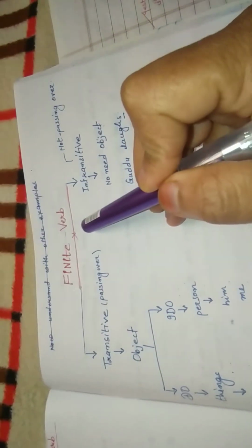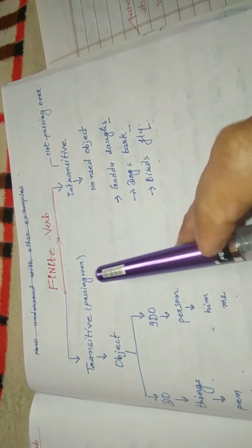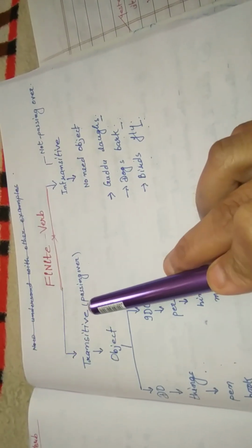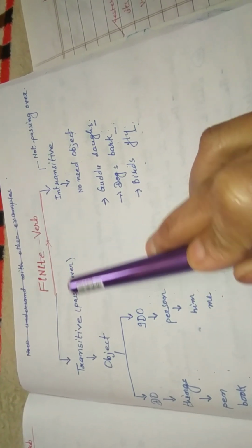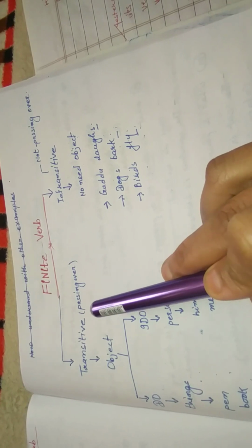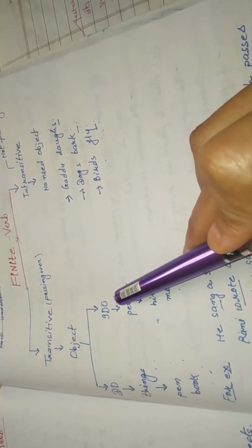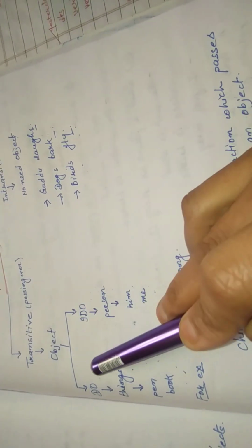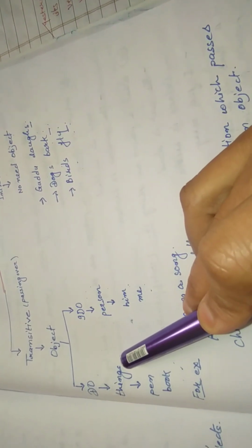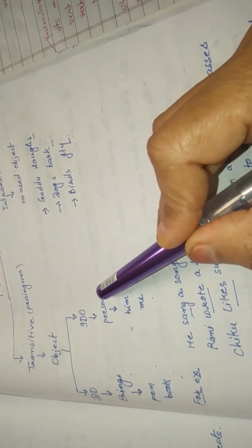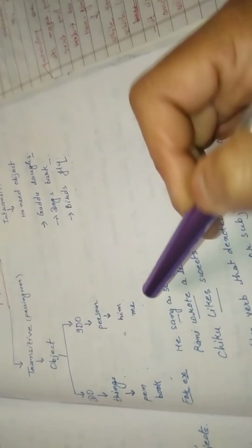Let us understand about the finite verb, which is the second part of main verb. Finite verb is divided into two parts, transitive and intransitive. Transitive means passing over. Transitive requires an object to complete its meaning. Object is also divided into two parts, direct object and indirect object. Direct object refers to things, like pen, book, and indirect object refers to persons, like him or me.